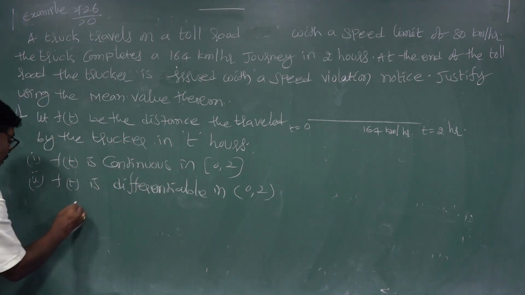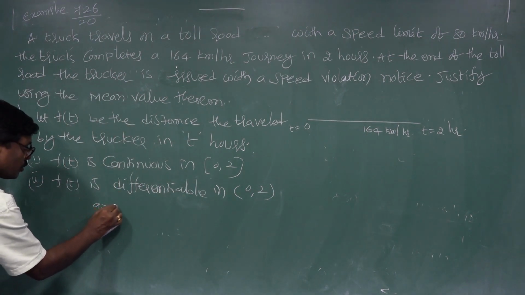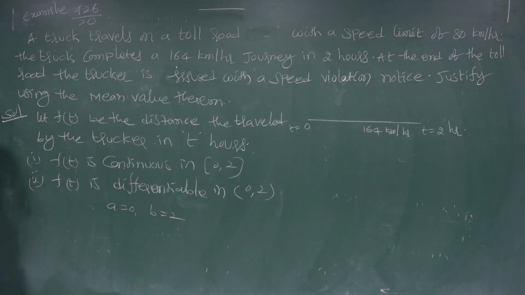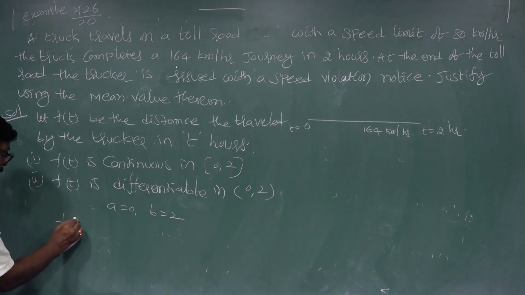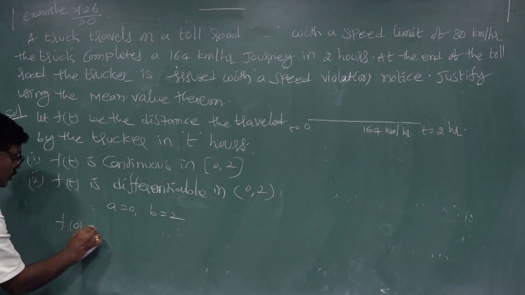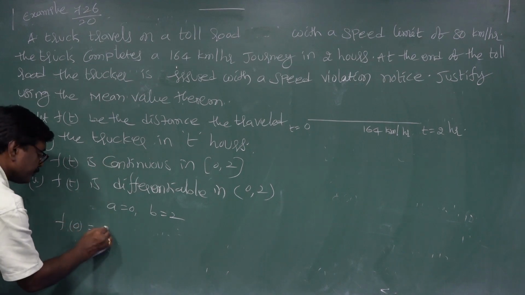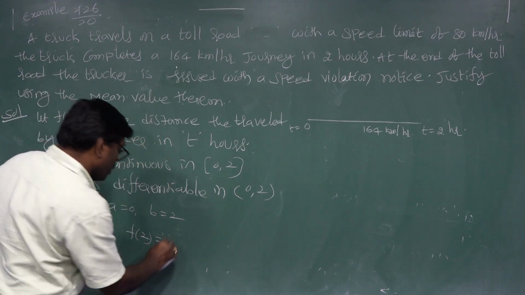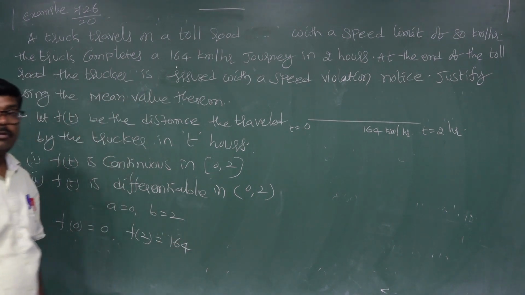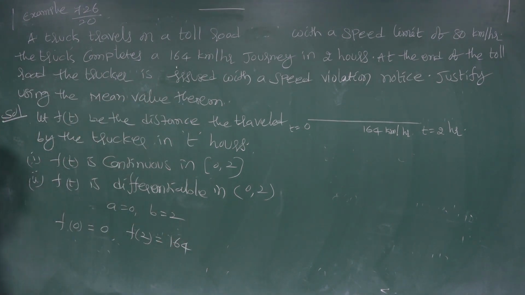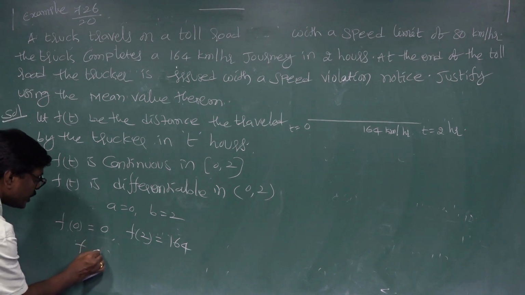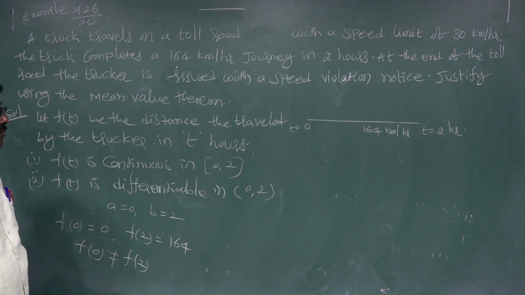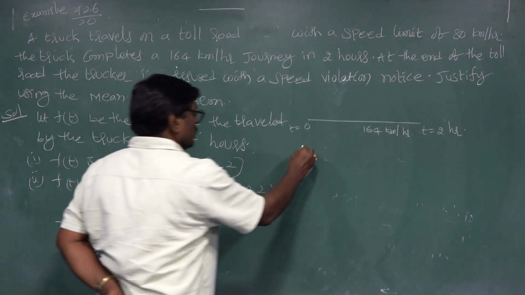Then f of a is equal to 0, b is equal to 2. f of t at 0, the starting value, is 0. f of 2 is equal to 164 kilometers. So f of 0 is not equal to f of 2.